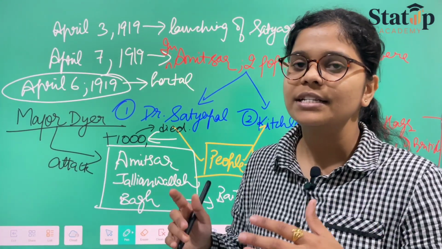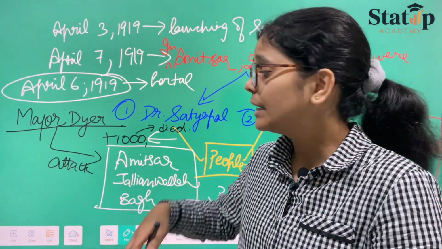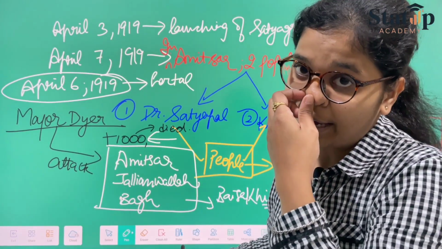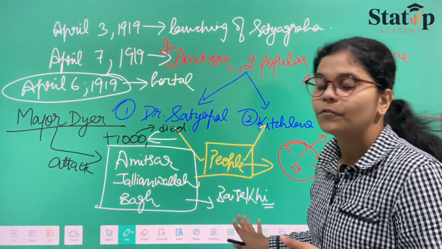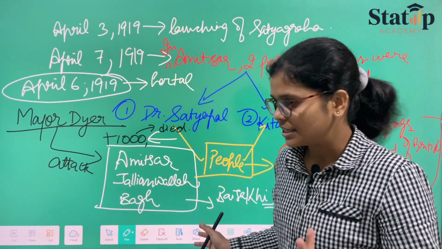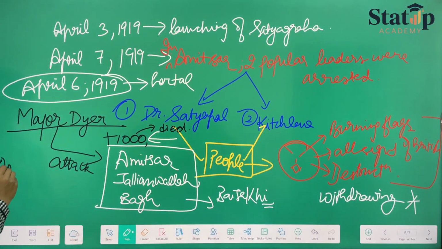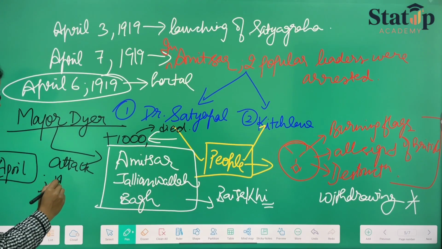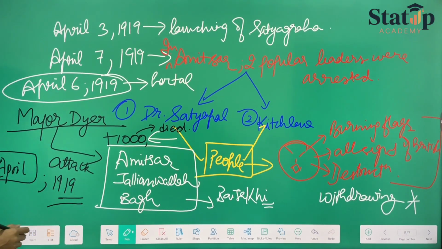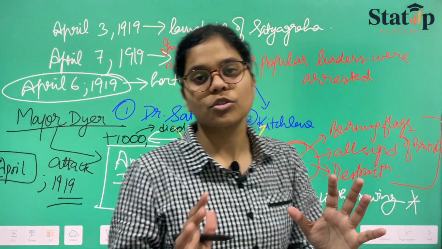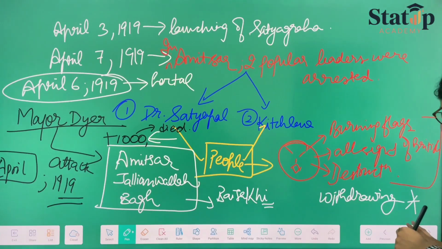So on the basis of his feeling, he killed thousands of people and thousands of children who were gathered in Jallianwala Bagh for the festival called Baisakhi. All this happened in April, and the main incident was in 1919. Hence the Jallianwala Bagh massacre happened. So this is what we are going to study.